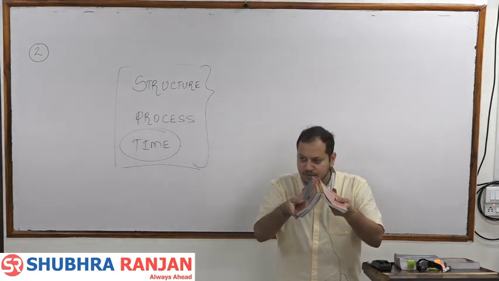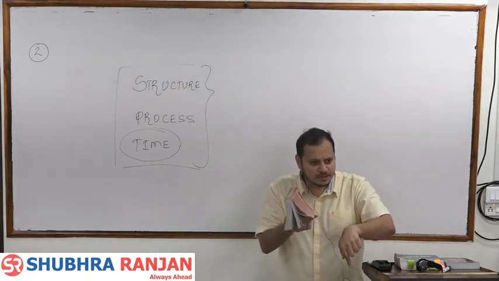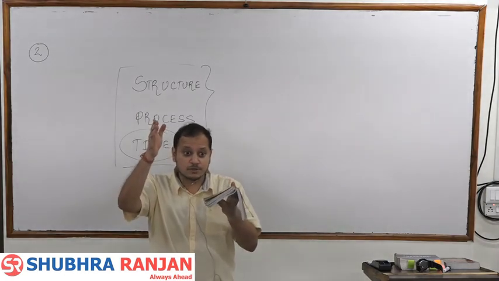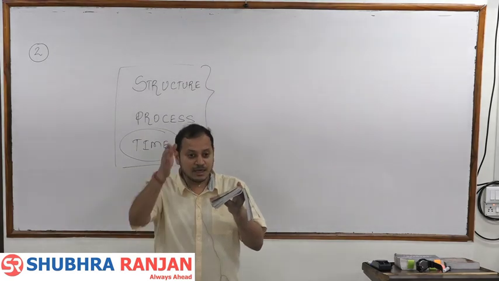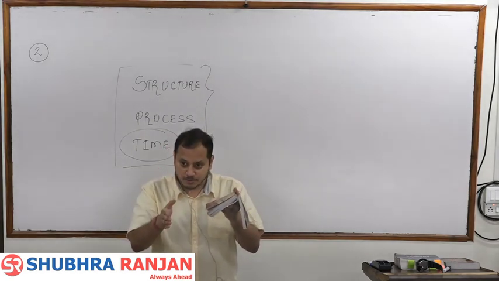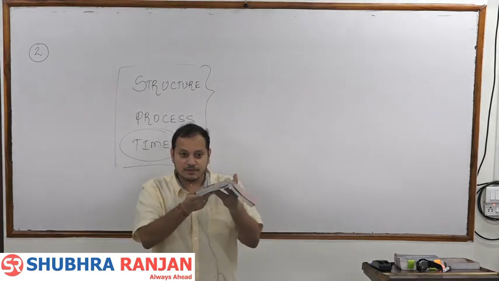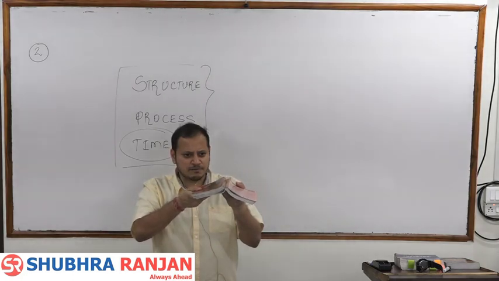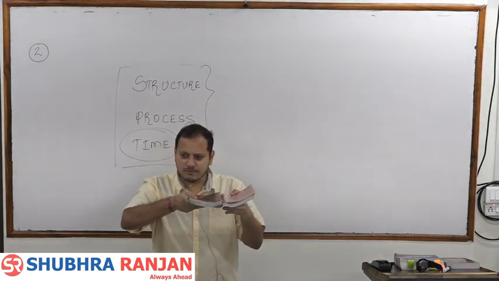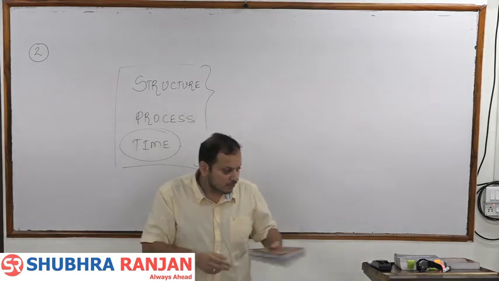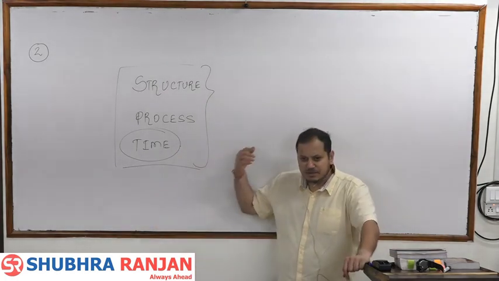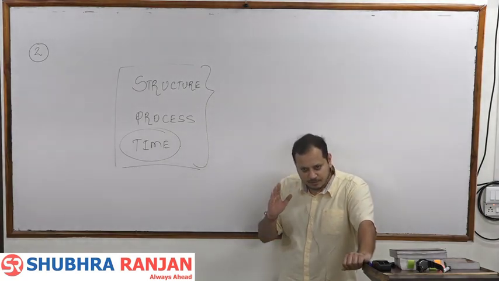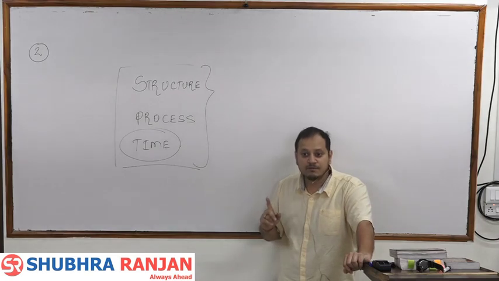Upliftment happens by which force? From the forces that operate below the surface of the earth, that is the endogenetic. Then he said the endogenetic processes stop operating. And after the endogenetic processes stop operating, exogenetic forces will operate, and in the youthful stage first there will be down cutting, then the landform will become flat, and ultimately in the old age the landform will become very very flat. So he said time, meaning the older the landform, the flatter it will be. We mostly agree with it except some of the facts.